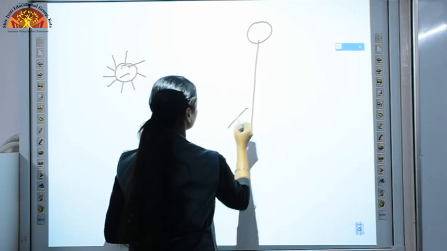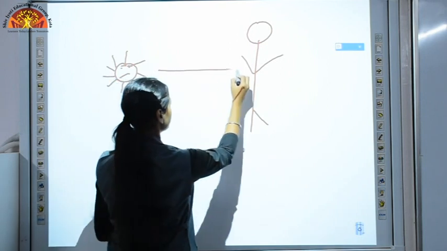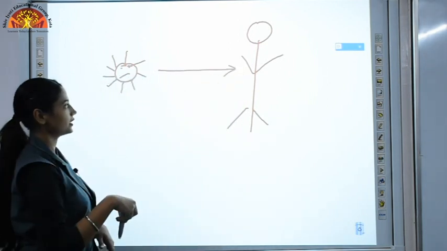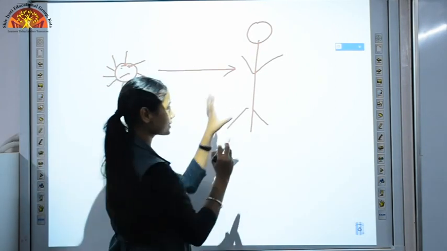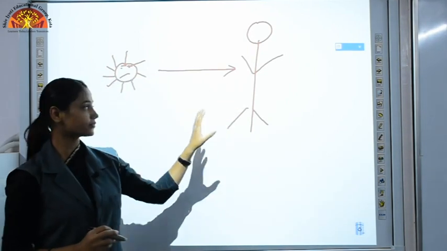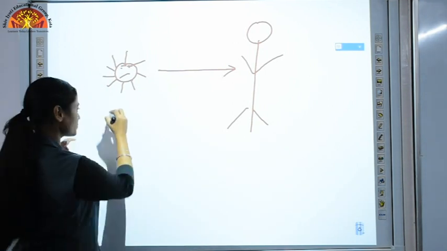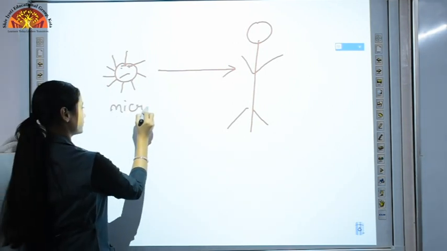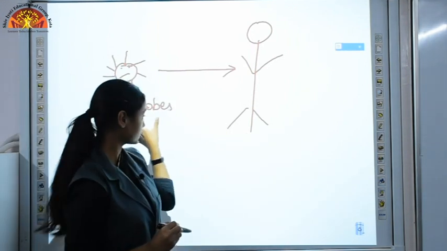This is a human being, and this is your body. So what will your body do? It will fight with this microbe.